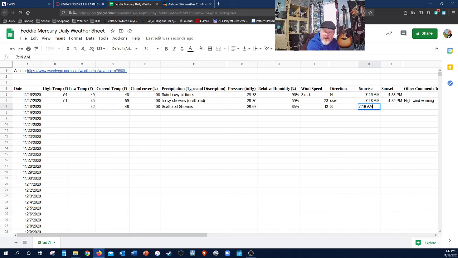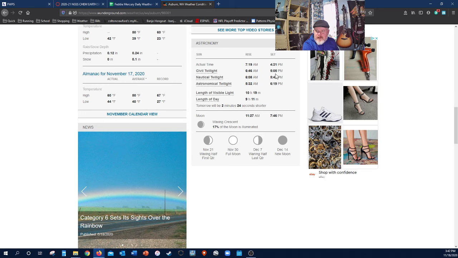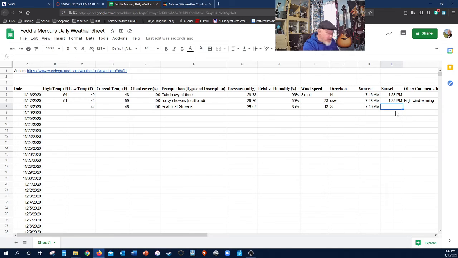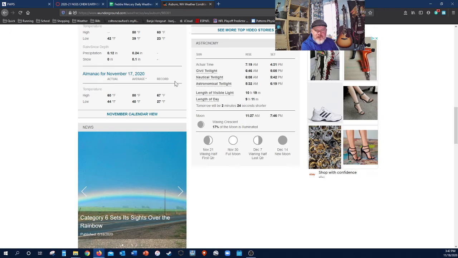And sunset is going to be 4:31. So it's actually going to go down a little bit earlier. That means we were robbed 2 minutes of daylight today from yesterday. 4:31 p.m.